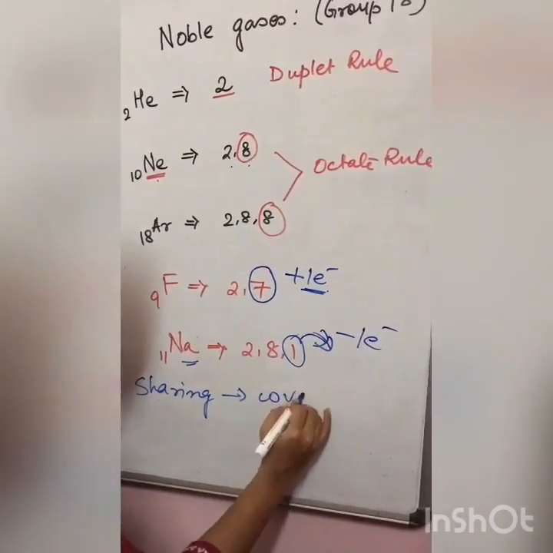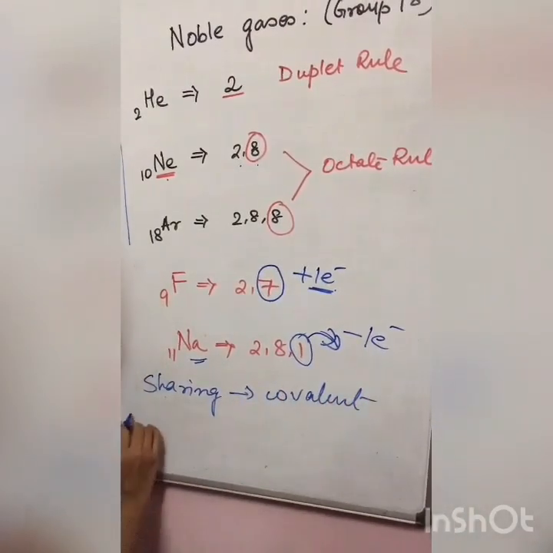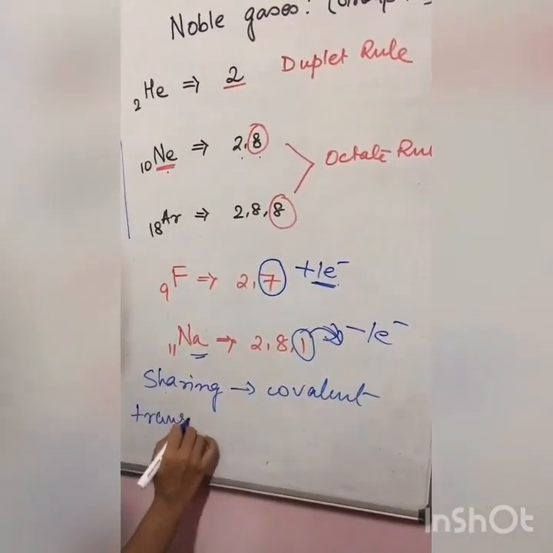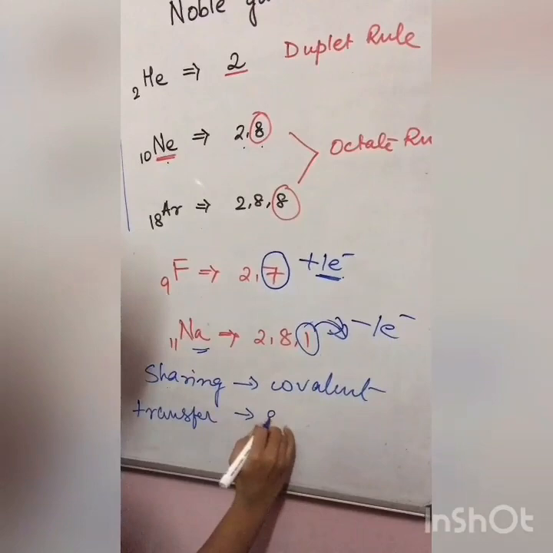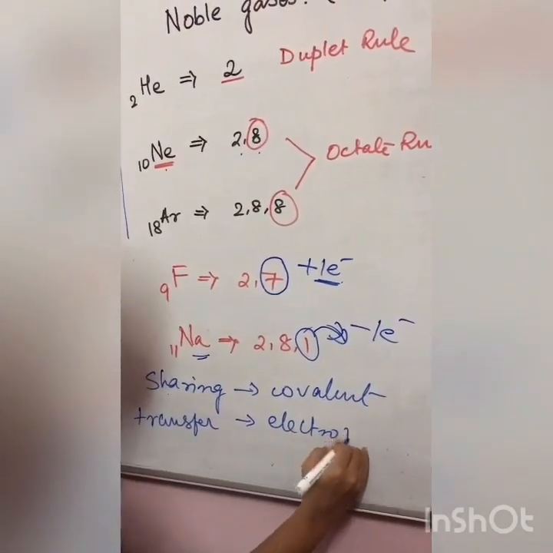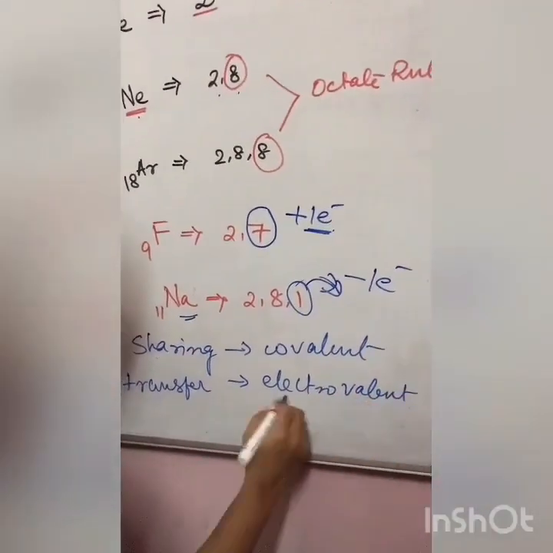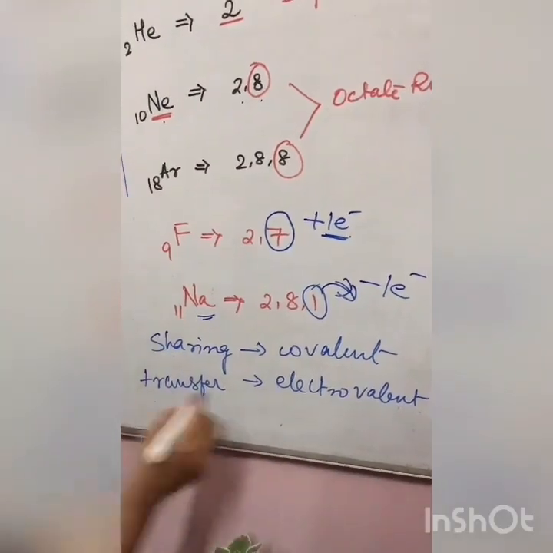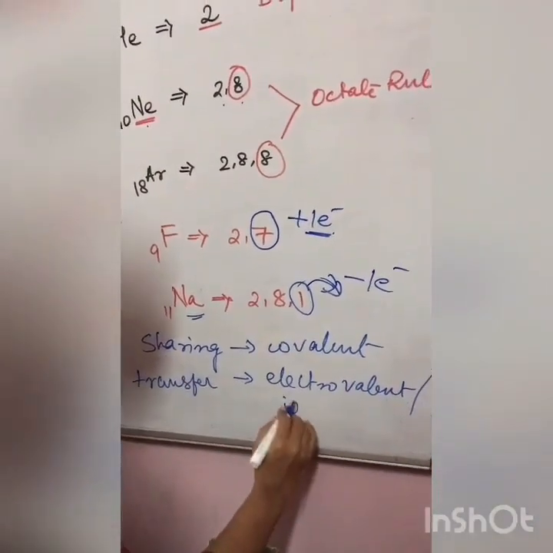covalent bond, and when there is complete transfer, we have electrovalent bond. Okay. Electrovalent bond has another name which is ionic bond. So electrovalent or ionic bond.